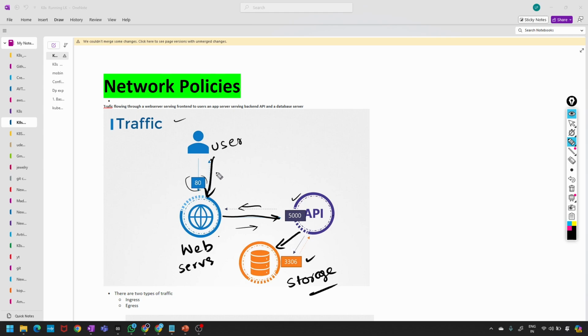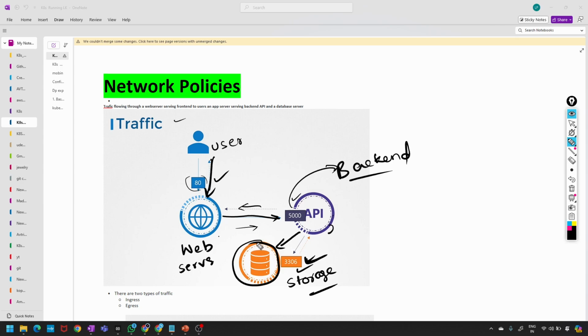The web server is on port 80 by default. The web server sends a request to the API server at port 5000 in the backend. Then the API server fetches data from the database server at port 3306. Which port? 3306. This is a very simple setup.